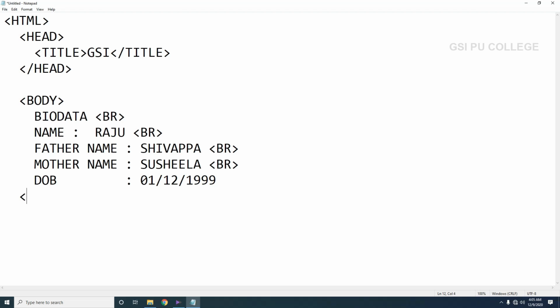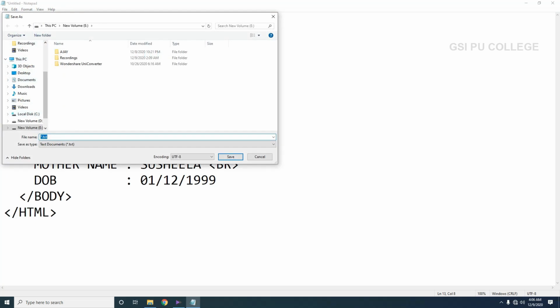So I am closing this body tag with /. So this is the body tag. Next we have to close the HTML tag with /HTML and angle bracket. So this is one simple program to display student biodata. So here after typing the program we have to save the file as filename.html. So go to File, Save as, and here we have to give a name for this and note down the location of the file.